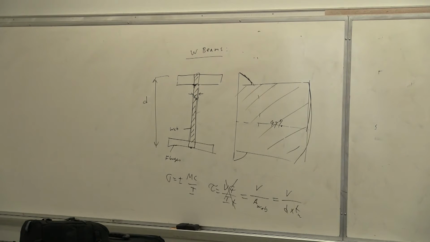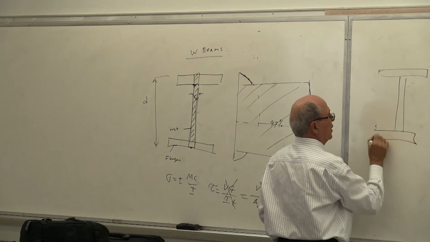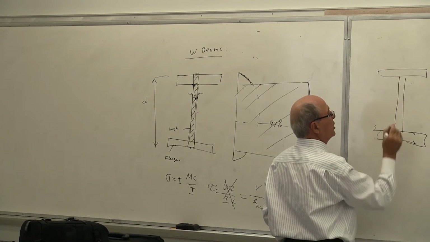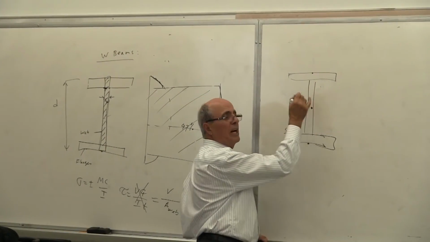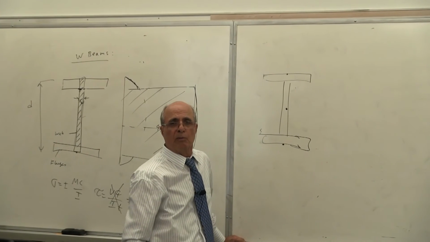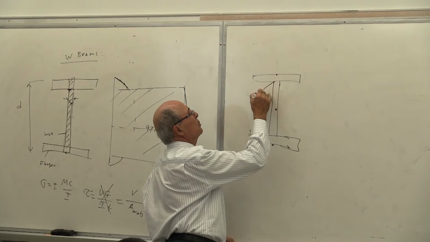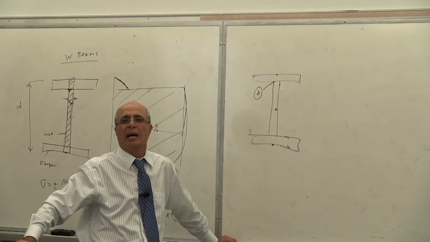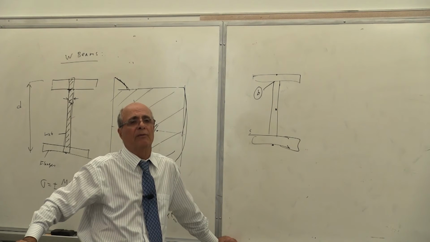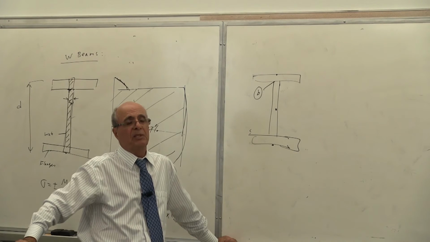Okay. So on the top, let's go back again. On the top, I have only normal stress, no shear stress. Is that correct or not? Here, I only have shear stress, no normal stress. However, this point becomes very critical. This point, let's call it point B. I call it that for other classes, so I use the same thing. That point B is very critical, and you have to check that point for principal stresses.